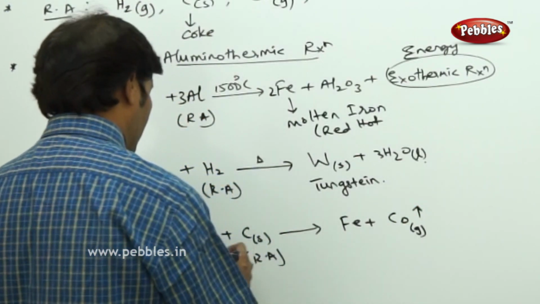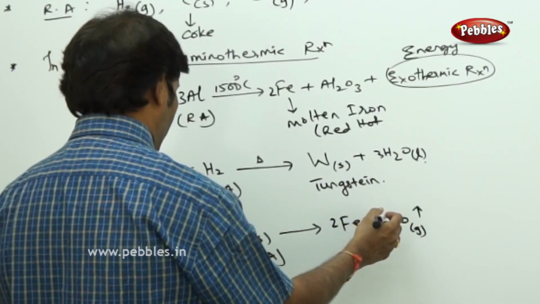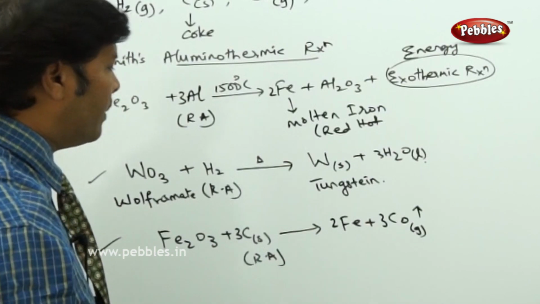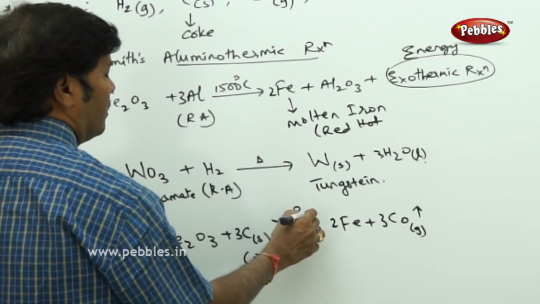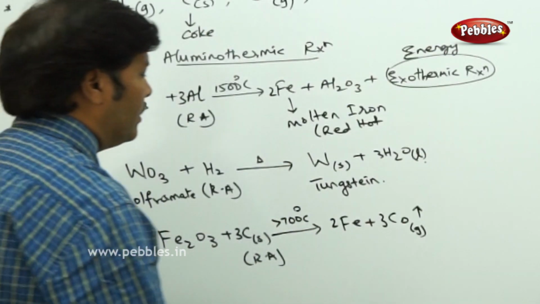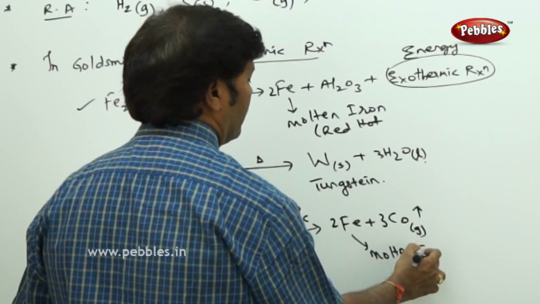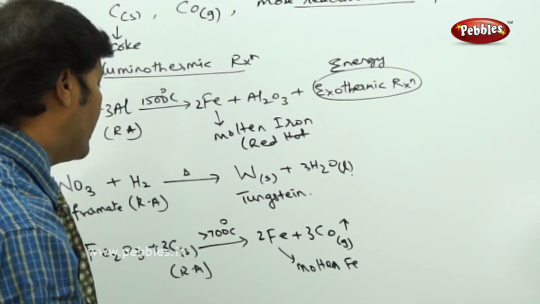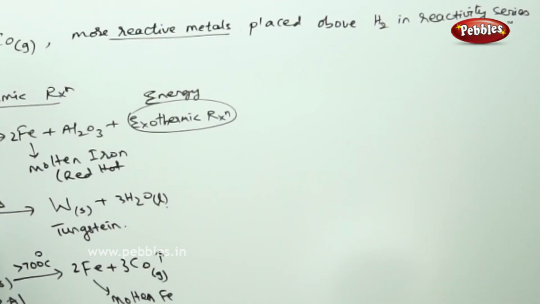Balance the equation: take 2 irons, and 3 here and 3 here, and the reaction gets balanced. The temperature is greater than 700 degrees centigrade, and the iron obtained is molten iron. In this way we can extract as many metals as possible by treating them with a suitable reducing agent.